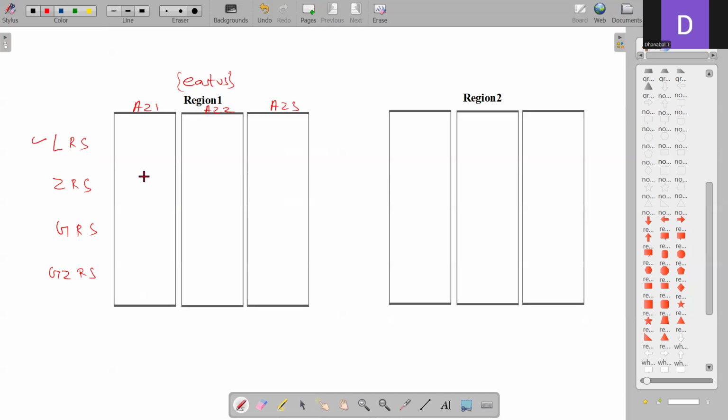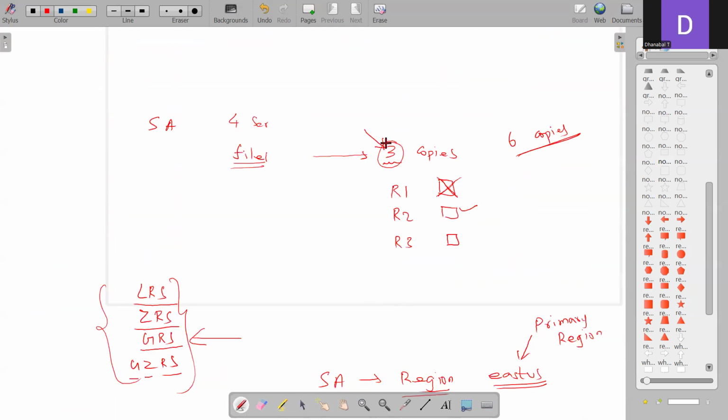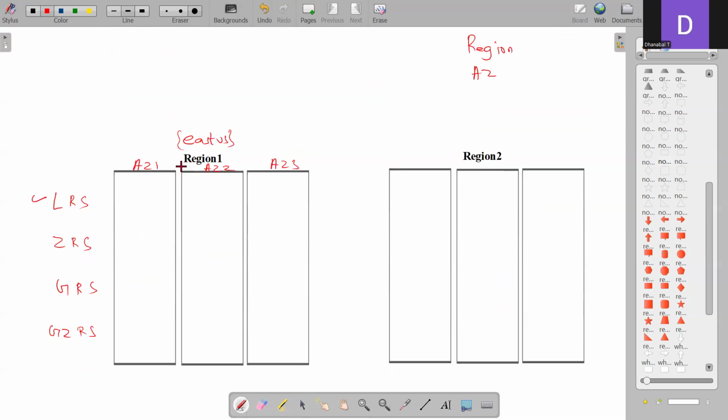When I choose LRS, 3 copies will be stored. But where exactly the 3 copies will be stored is decided by this redundancy. When I say locally redundant storage, all 3 copies will be kept in one availability zone. Simple.